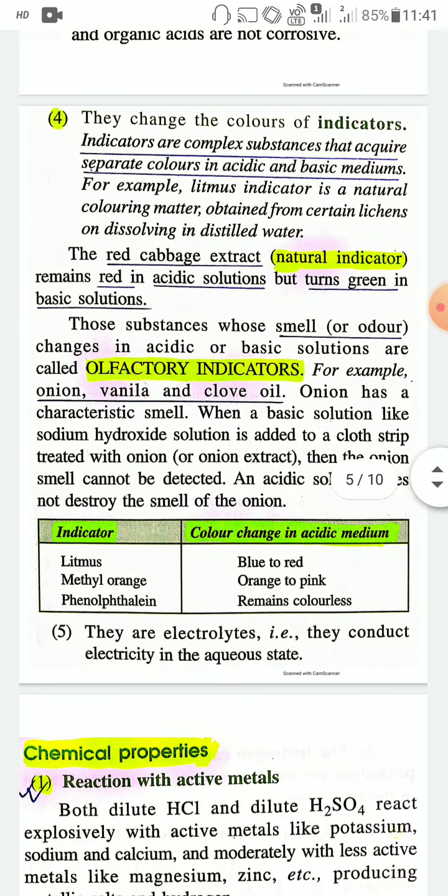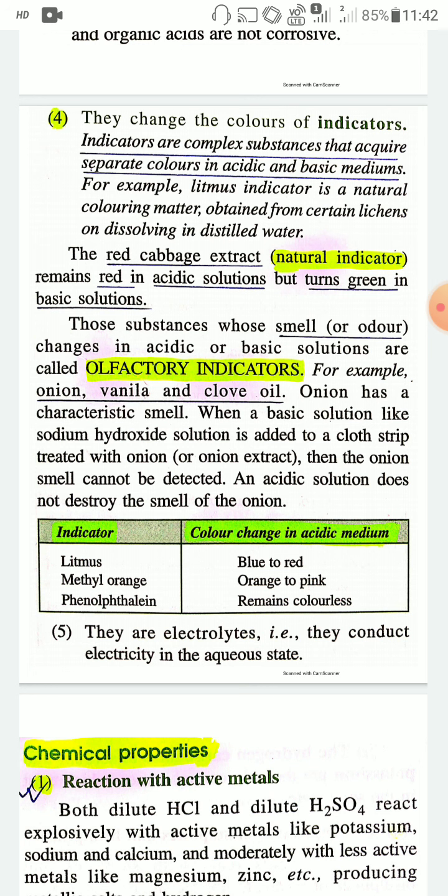Next, physical properties of acids. They can change the color of indicators. And what is an indicator? Indicators are complex substances that acquire separate colors in acidic or basic medium. For example, litmus is an indicator, a natural coloring matter obtained from certain lichens, on dissolving in distilled water.